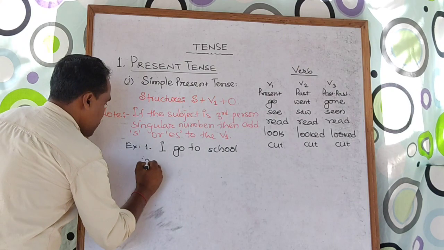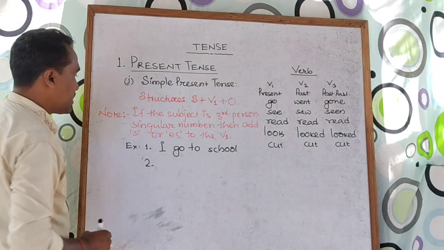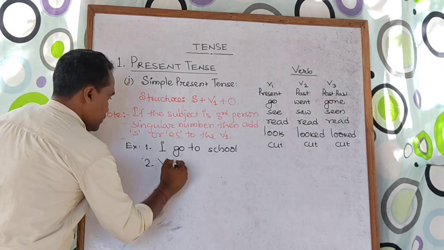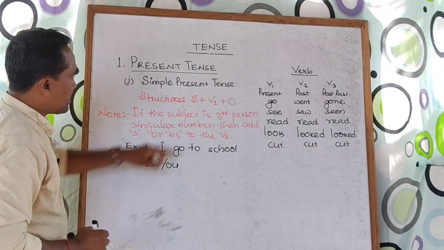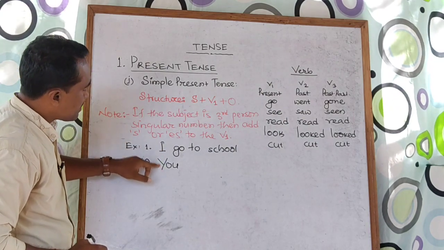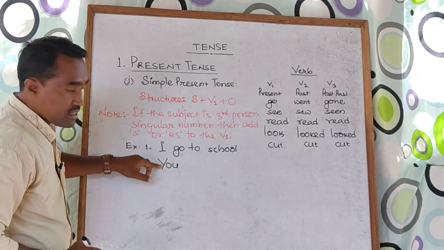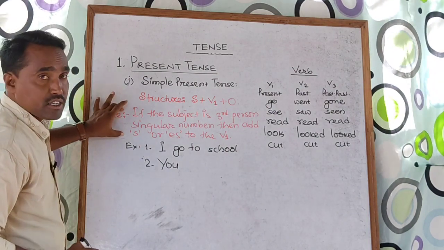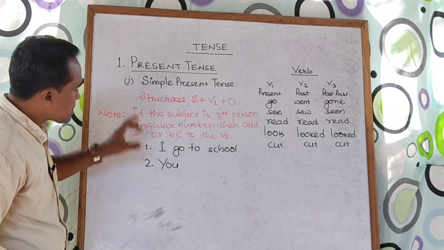If I take one more example, if I take you, again you need to take V1 form, and remember I is first person and you is second person. So, that is why this note is not applicable in this case.